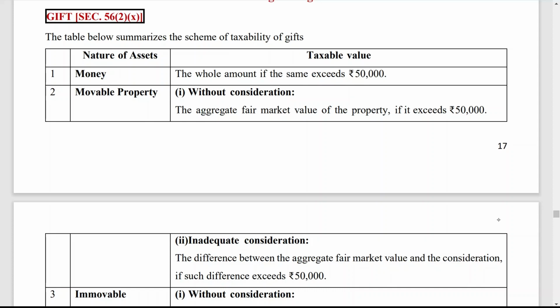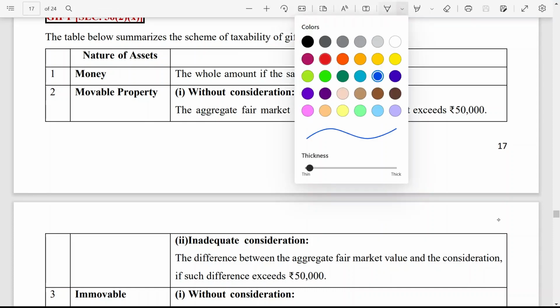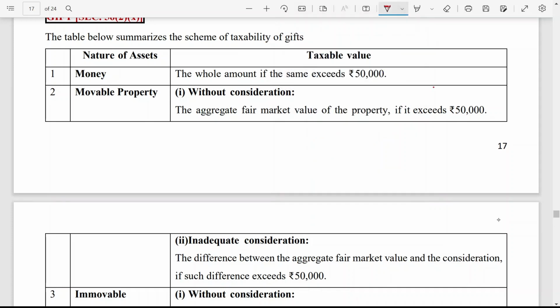But if it is received beyond 50,000, then it is taxable. Let us say a person has received 20,000 during the year, then this 20,000 is not taxable. Here you have to take the aggregate value. Don't take the single transaction; you have to consider all transactions.